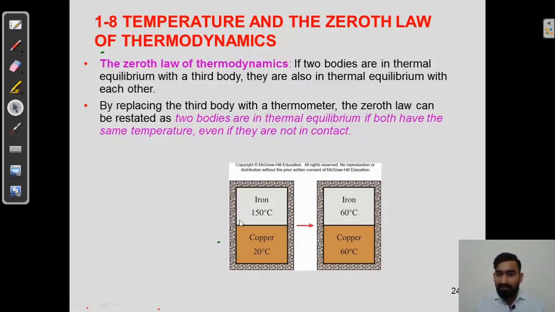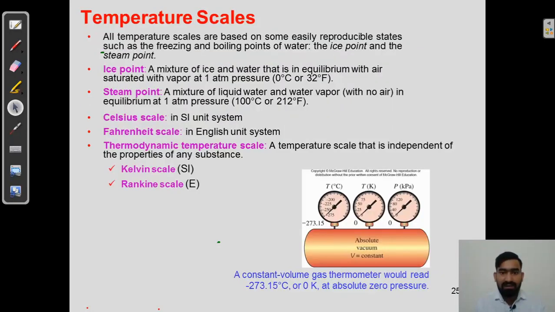But when these bodies are at constant temperature separately, suppose iron is of 100 degrees Celsius and here it is also 100 degrees Celsius, whether it is not in contact, we can also call it as these two bodies are in thermal equilibrium, right? So in the next slide we will see what is temperature scales.